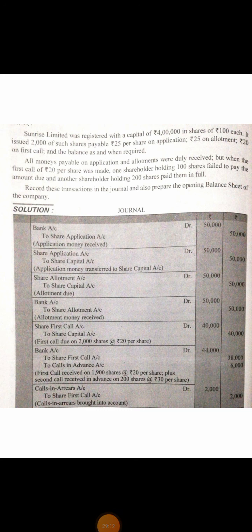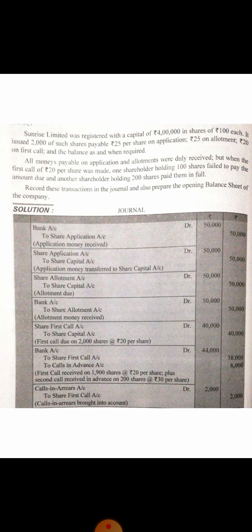Here in this illustration, 4 lakh shares are issued by Sunrise Limited. Application money is 25, allotment money is 25, first call money is 20, and the balance when required. So how do we calculate this balance money? The share is of rupees 100 each. Then we add the given amounts, which are 25 plus 25 plus 20. It is 70. So the balance will be rupees 30. Clear? So the final call is of rupees 30.